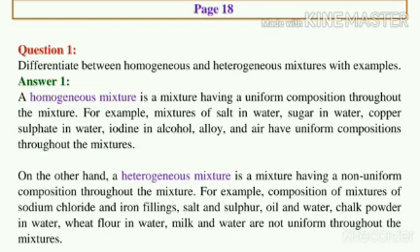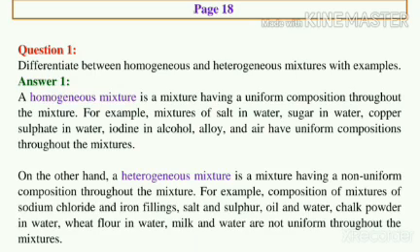A mixture of sugar in water called sugar solution is a homogeneous mixture because all the parts of the sugar solution have the same sugar-water composition and appear to be equally sweet. There are no visible boundaries of separation between sugar and water particles in a sugar solution. A mixture of two or more miscible liquids is also a homogeneous mixture. For example, a mixture of alcohol and water is a homogeneous mixture. All the homogeneous mixtures are called solutions.